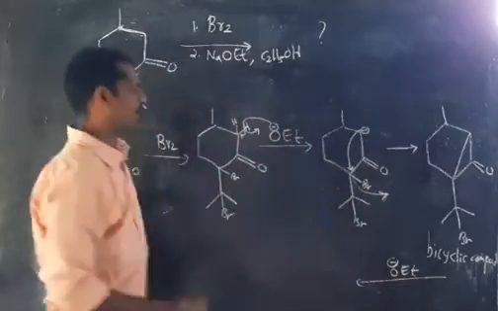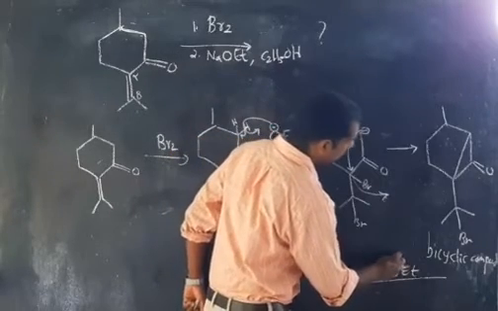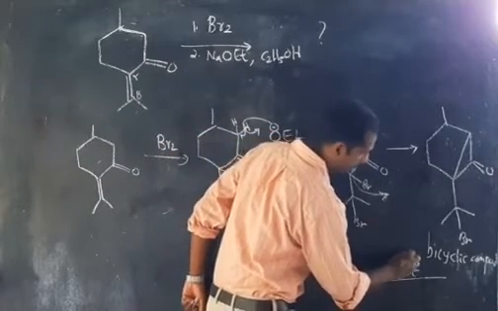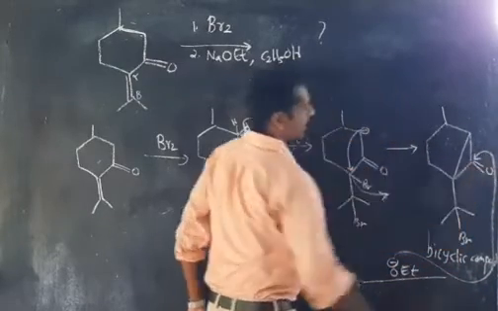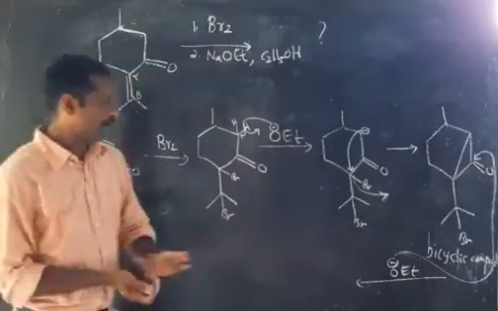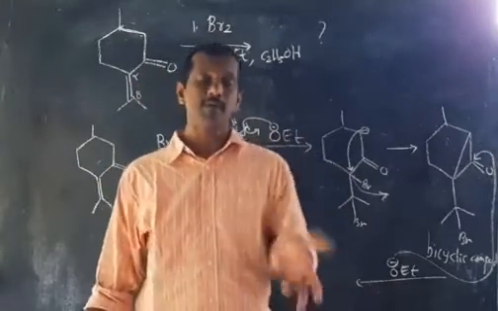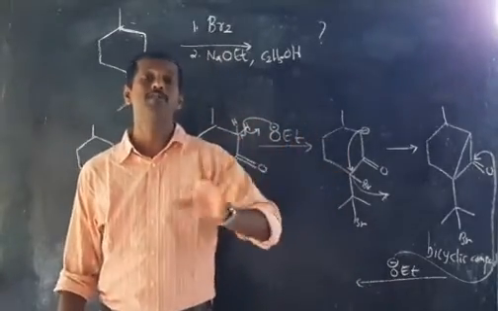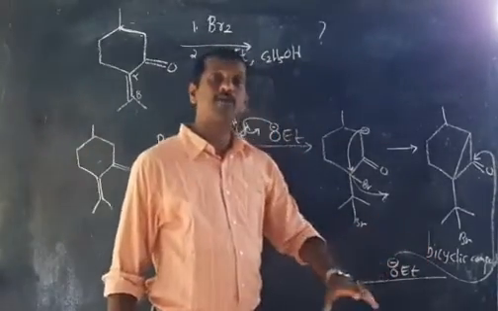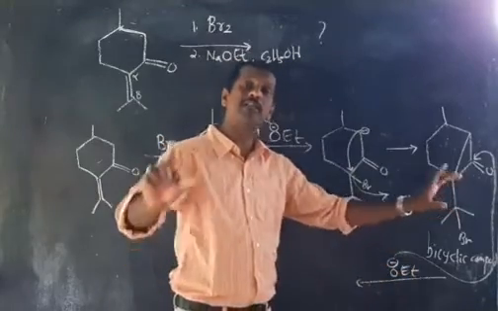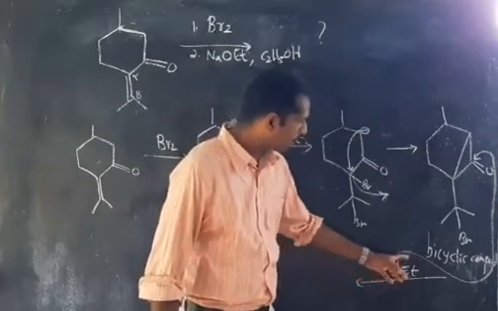What will OEt minus, ethoxide ion, do? You can see that this ethoxide ion, look very carefully, will attack this carbonyl carbon. So now OEt is acting as a nucleophile. What is the difference between acting as a base and a nucleophile? Base means it will remove a proton. Nucleophile means, other than a proton, if a species is attacking a positively charged center, then it will act as a nucleophile. Here you can see that OEt minus is attacking.